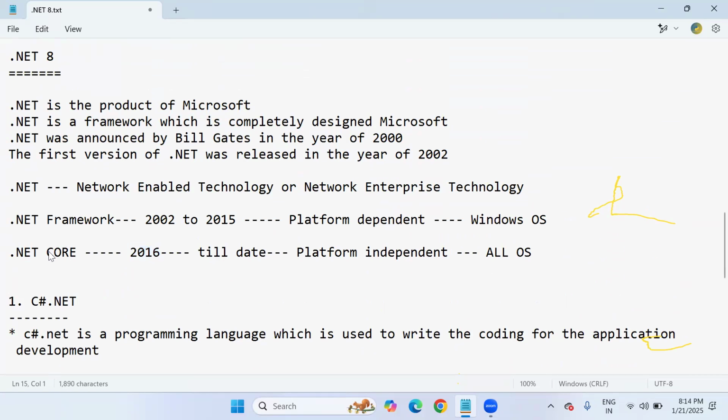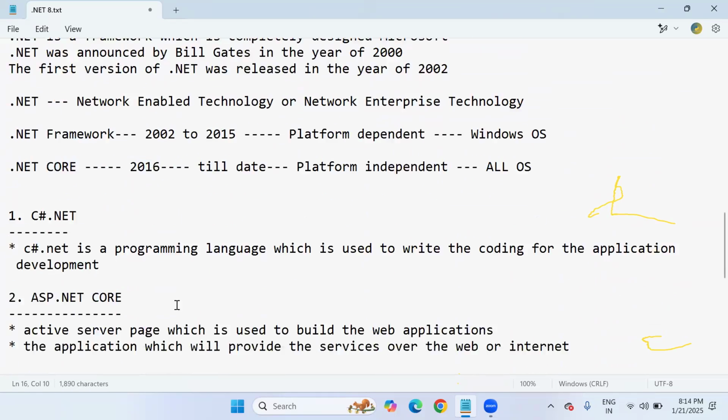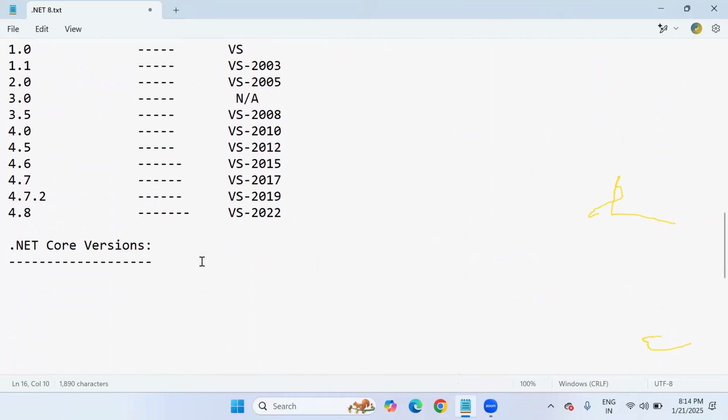Till date, we are using .NET Core version. From 2016, you can see Visual Studio 2016. But you may get a doubt. Sir, you are saying .NET Core version was released in 2016, but in Visual Studio 2017, 4.7. Yes, along with core versions, they parallelly released framework versions also. Okay, this is the last framework which they released. From 2016 onwards, along with core versions, they released updated framework versions also. That you have to keep in your mind.